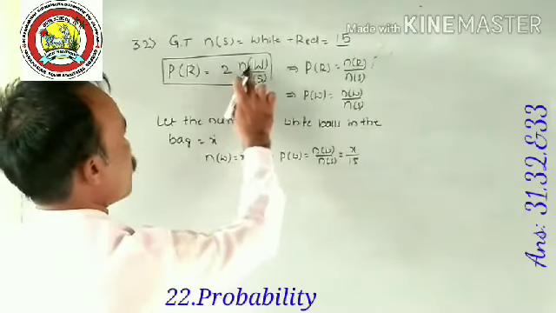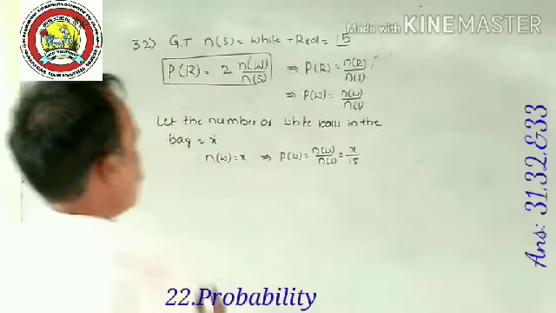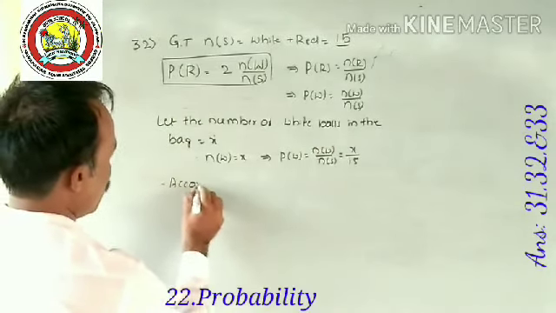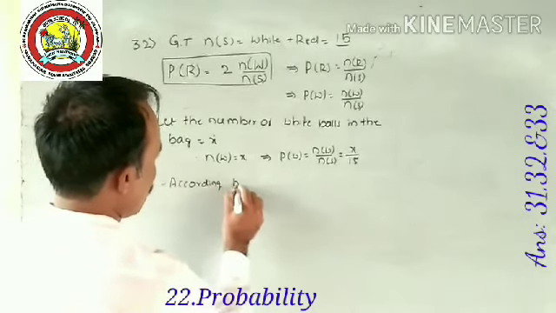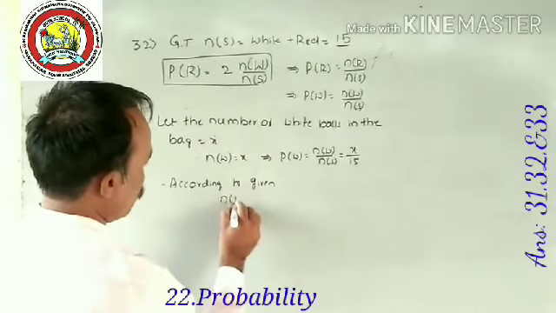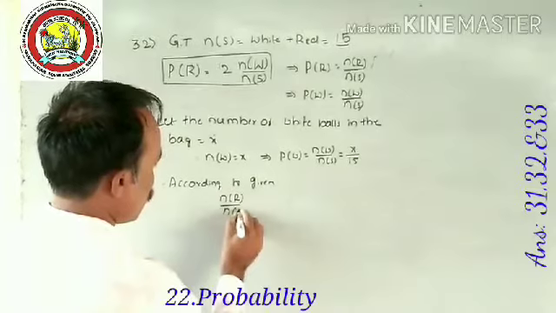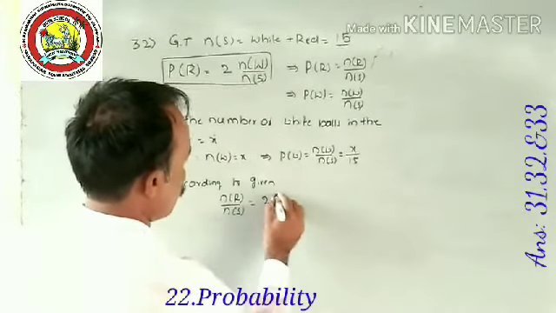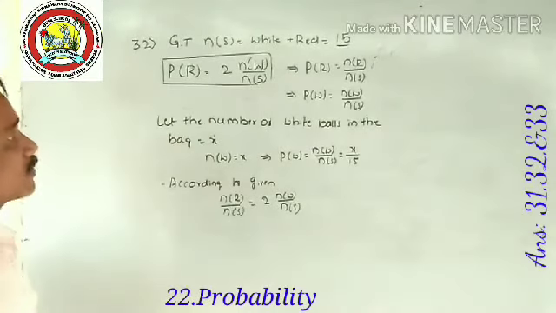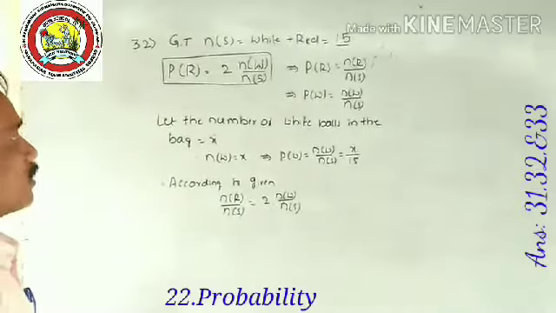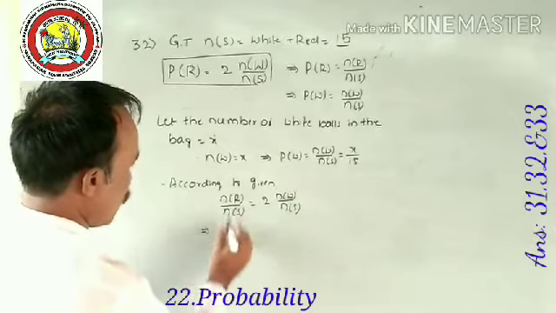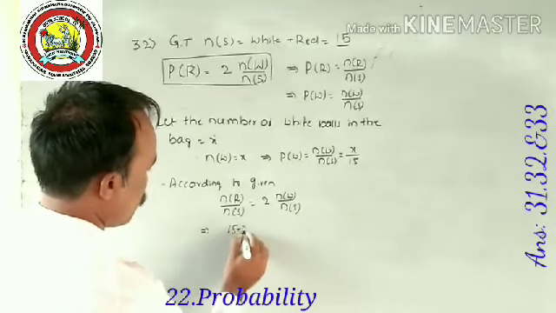According to the given condition, P of R, n of R divided by n of S, is equal to 2 times n of W divided by n of S. What is the value of the total number of red balls? As n of S is 15, n of R is equal to 15 minus X.